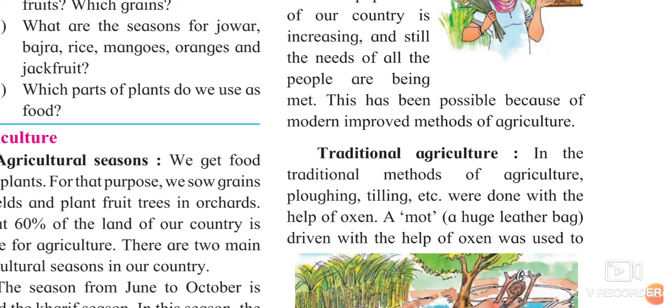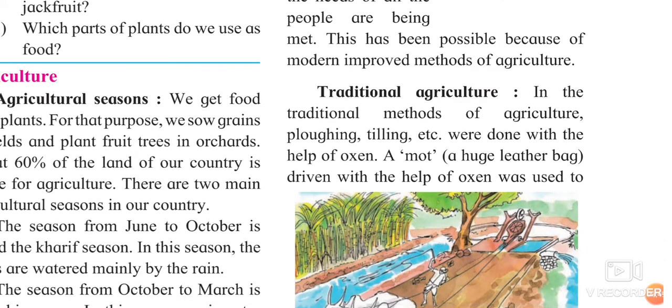Earlier the people used to do everything by their own effort. No machine work was there. So that earlier farming or earlier agriculture is said to be traditional agriculture. Now in the traditional method of agriculture, plowing, tilling, etc. were done with the help of oxen, the pair of ox.